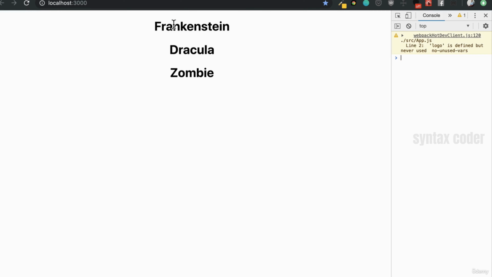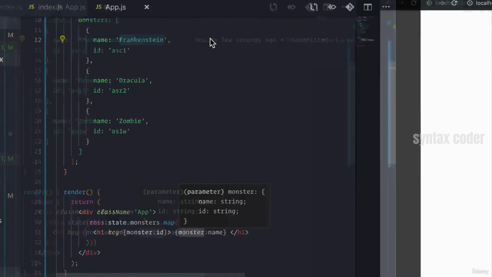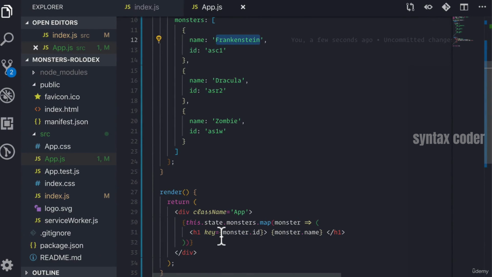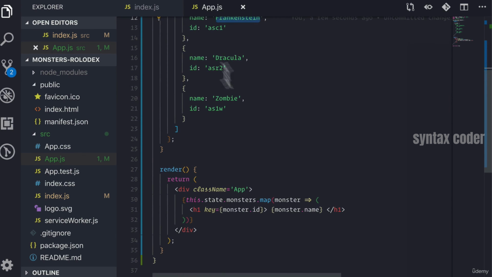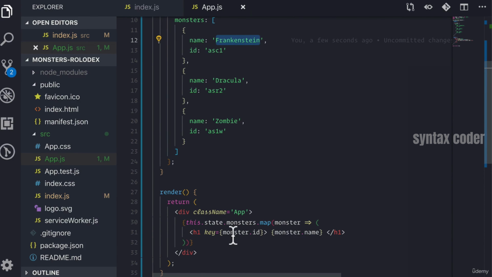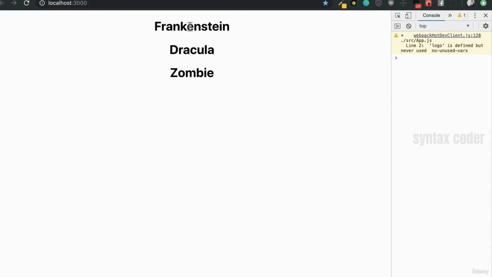It doesn't need to re-render all of these. And the key helps React understand. It helps it know which element is the one that's been updated, right? Which HTML is attached to which element so that it knows that it doesn't have to re-render everything.